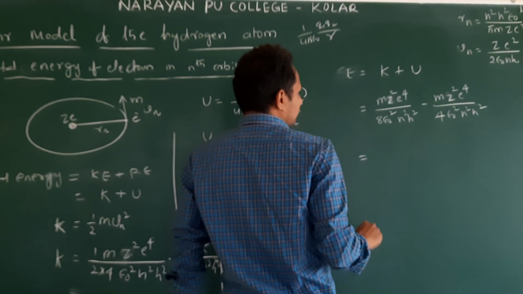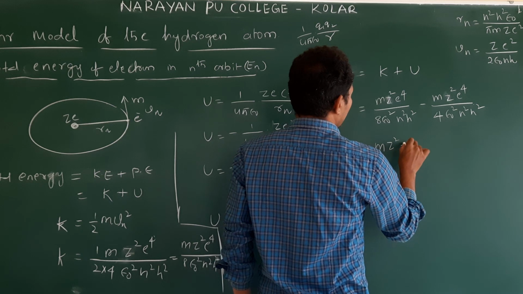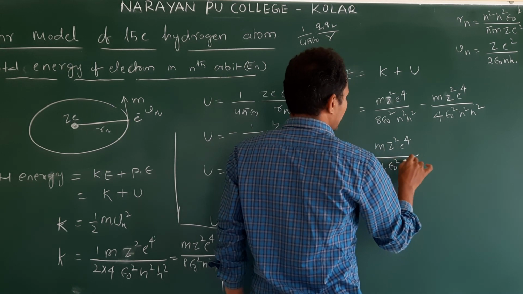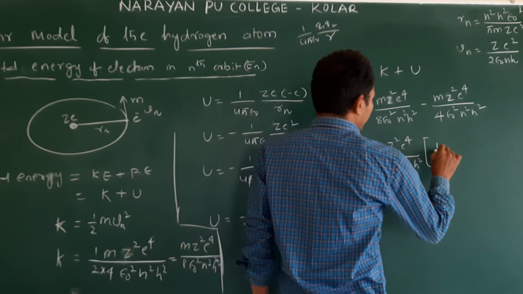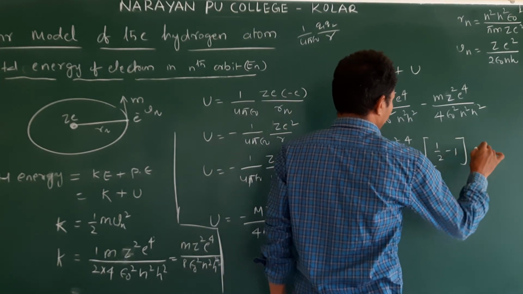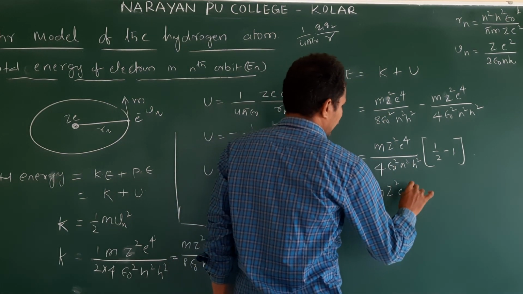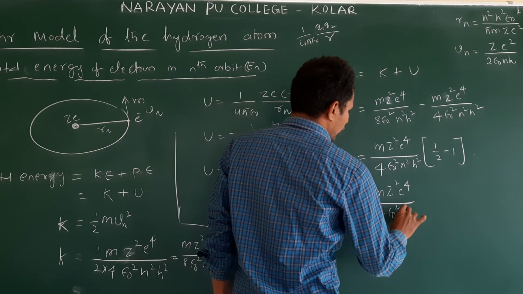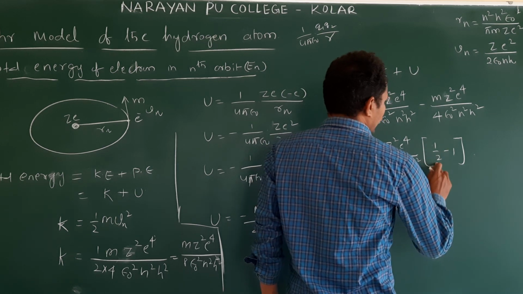So what is common? m z square e power 4 by 4 epsilon naught square n square h square is common. 1 by 2 minus 1. What is that?